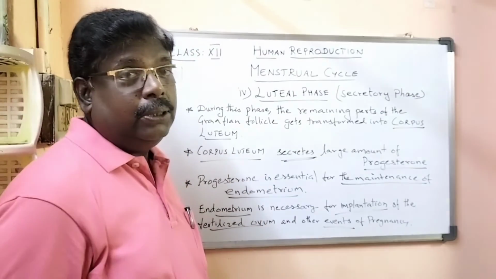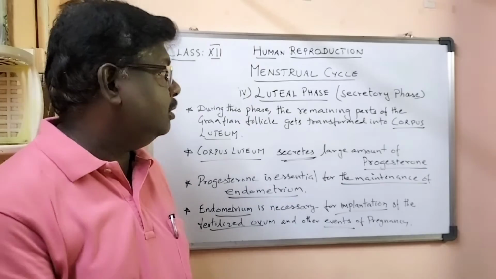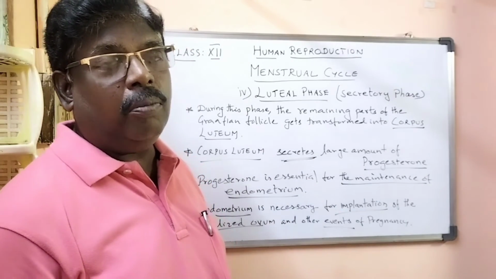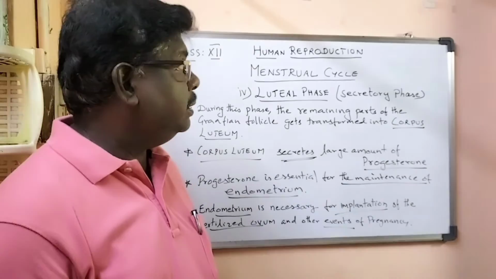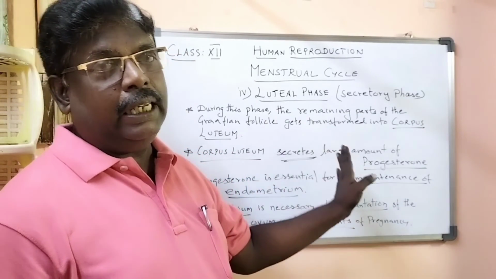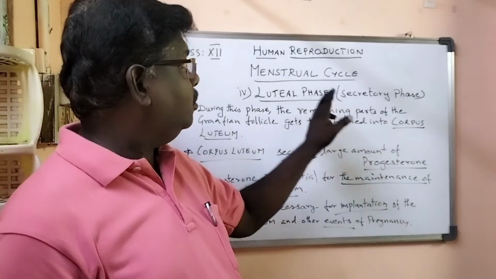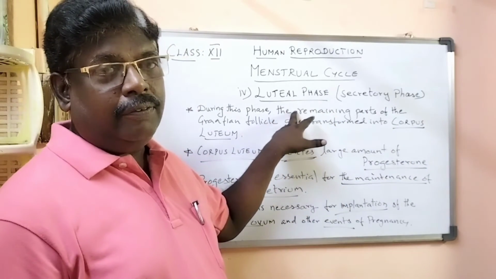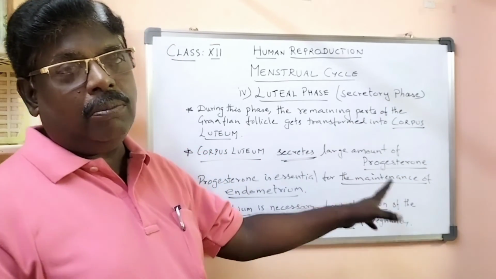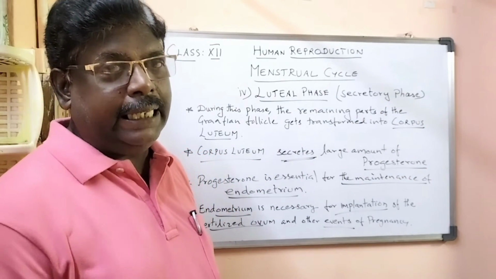The corpus luteum secretes a large amount of the hormone progesterone. Luteal phase means corpus luteum, and it is called the secretory phase because a large amount of progesterone is secreted.